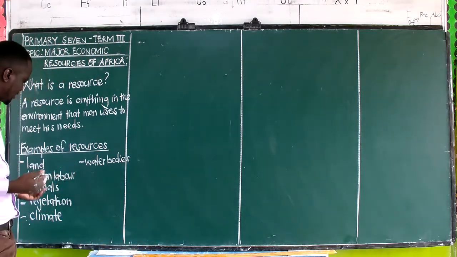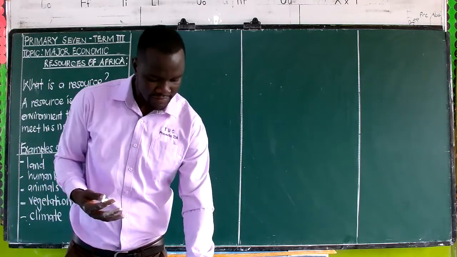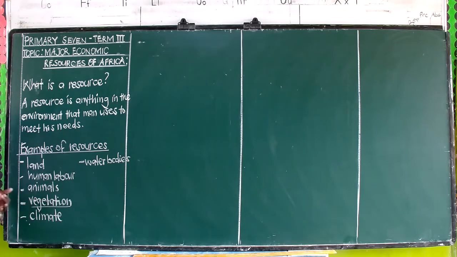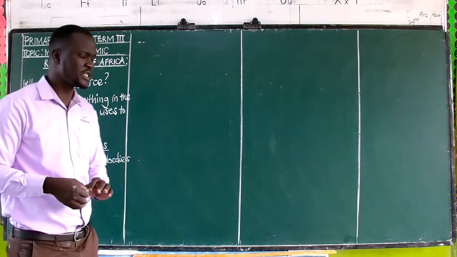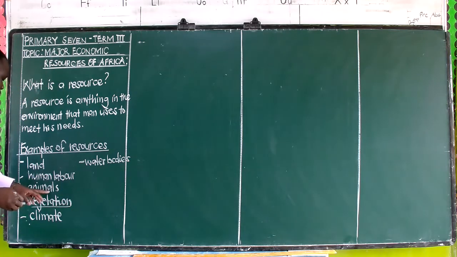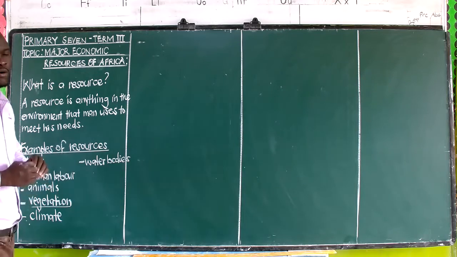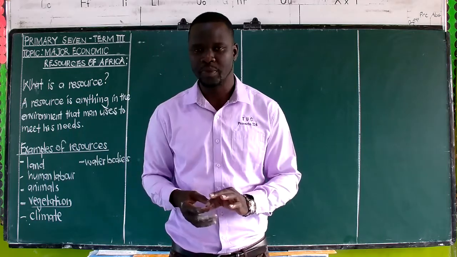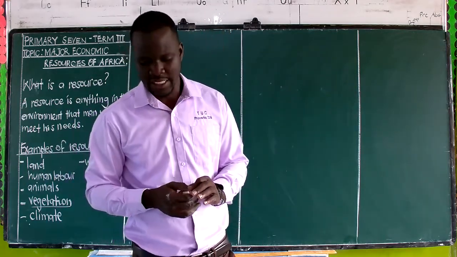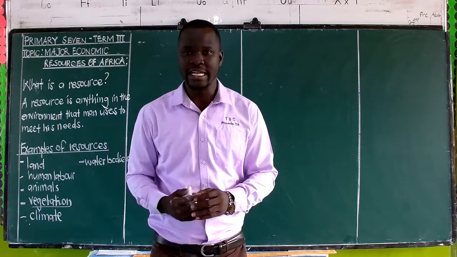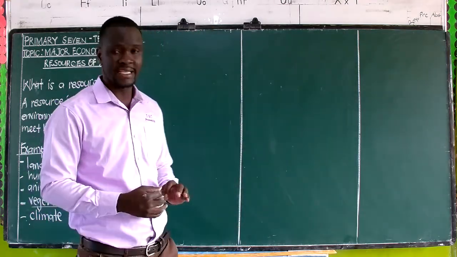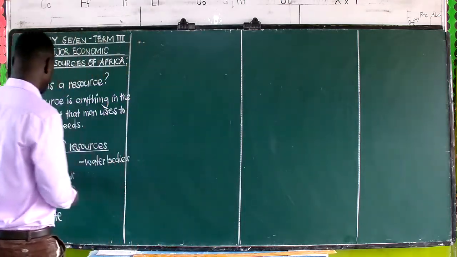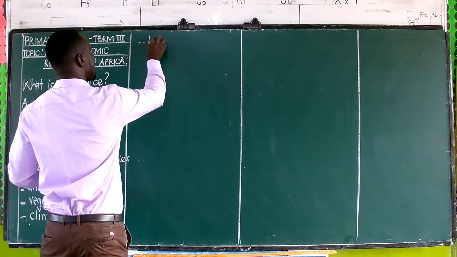In your book you will find answers like forests. Now the forests will come under what we call vegetation. It's better we address them as forests. Then we shall also be having what we call the animals. That's where we have put wildlife. Of course, the animals we shall be generalizing, both those that are kept at home and those that live in their natural habitats. We shall be calling them wild animals. And then we have finally energy resources. We shall also be coming to look at that. One, we are going to begin by looking at the first that we have written, and that is land.